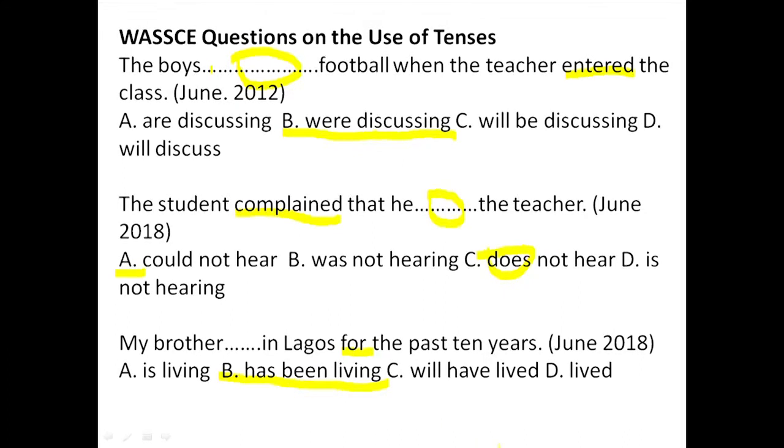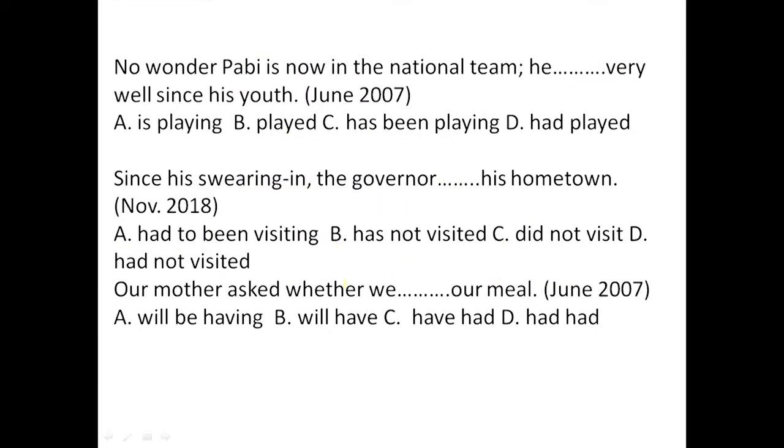C: will have lived. My brother will have lived in Lagos. No, we are not talking about the future perfect in this case. It's the future perfect simple. And D: lived. No, my brother lived in Lagos for the past 10 years. No. So the sentence is giving us a clue to think about an activity that began in the past and that is still ongoing. So B is fine. So we come to the next question.